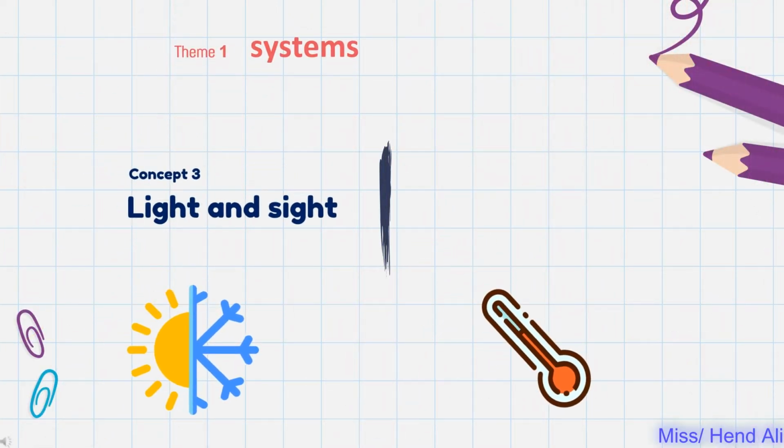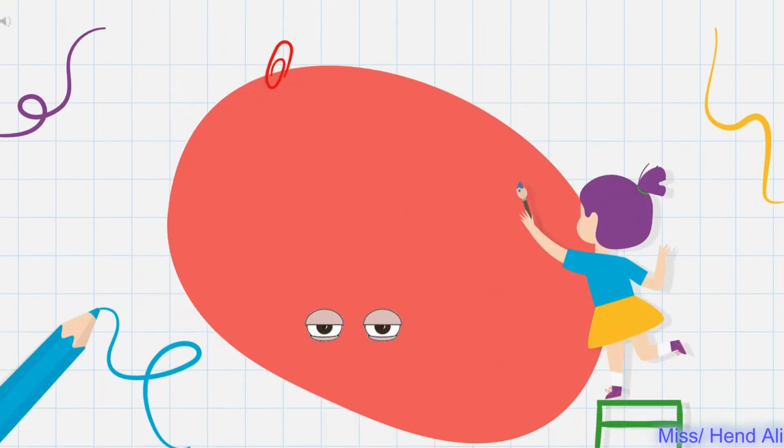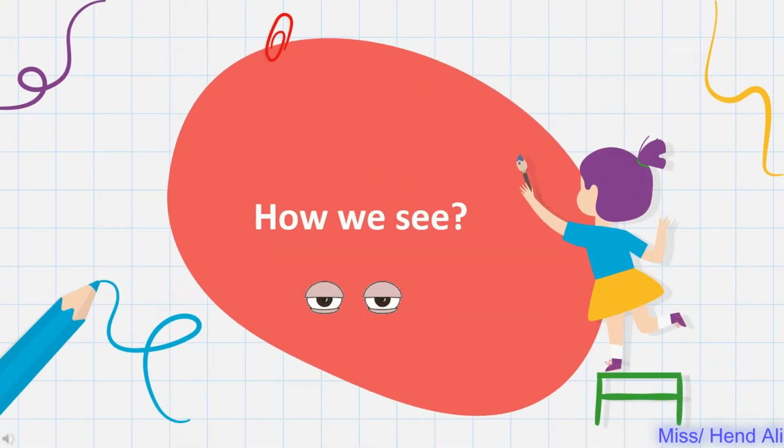Theme 1: Systems. Concept 1: Light and Sight. Have you ever wondered how we can see? You may tell yourself, I have eyes, so I can see all the time. Is that true? Let's see.